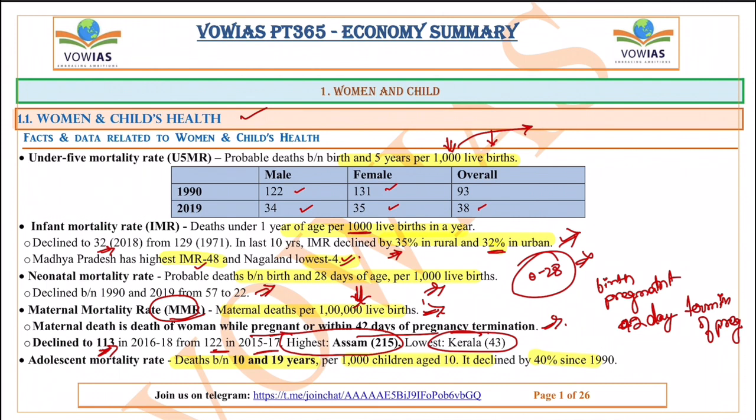Next one, adolescent mortality rate. Adolescent mortality rate means the death of children between 10 to 19 years, the number of children who die between 10 to 19 years per 1000 children of the same age.